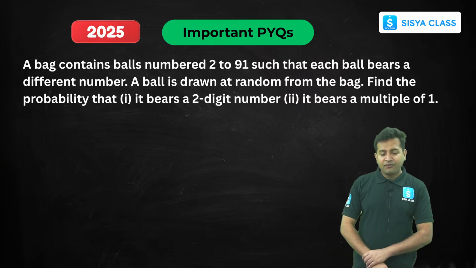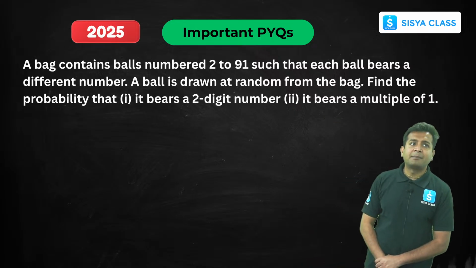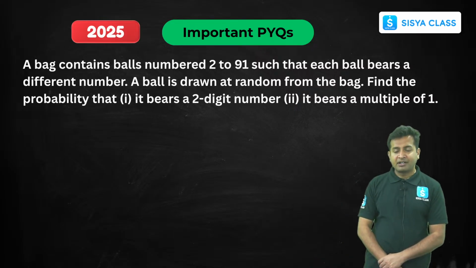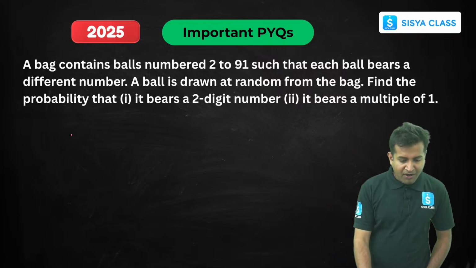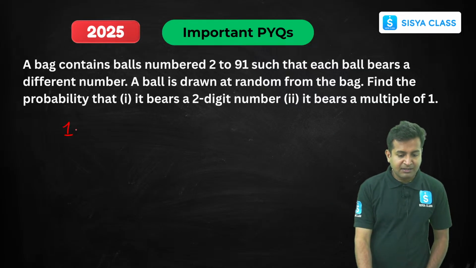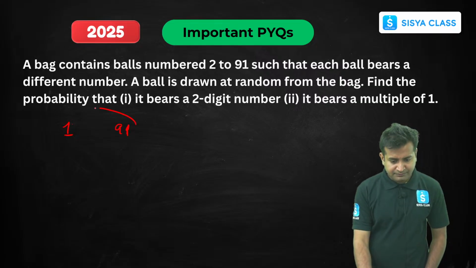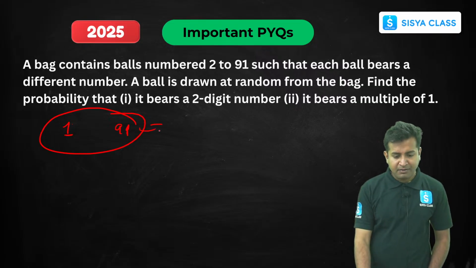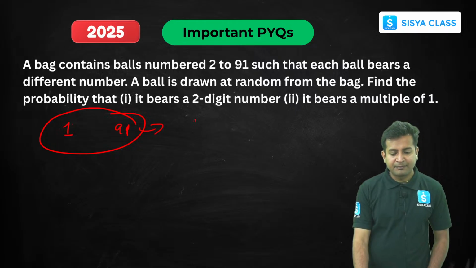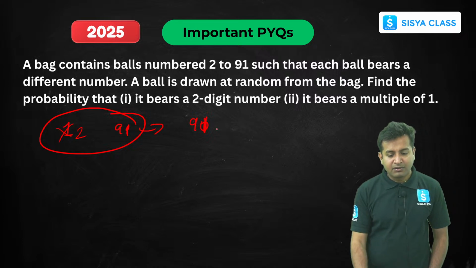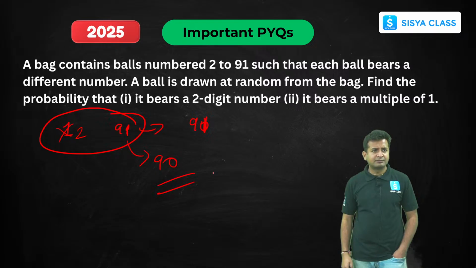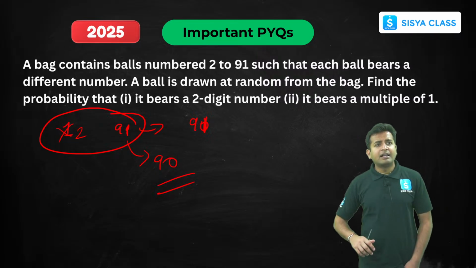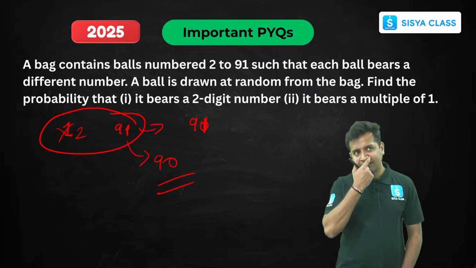Now, first of all, you all tell me how many balls are there. This is very, very much important. So first of all, let's suppose the numbers are from 1 to 91. So how many numbers are there? 91. Now if I remove 1 from it and I start from 2, how many would be there? 90 balls would be there. Clear?